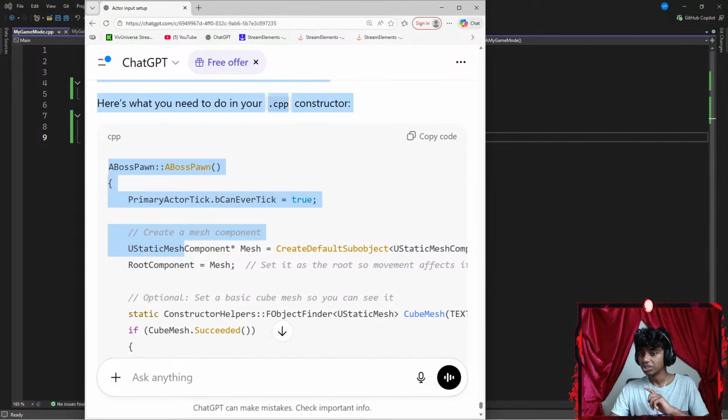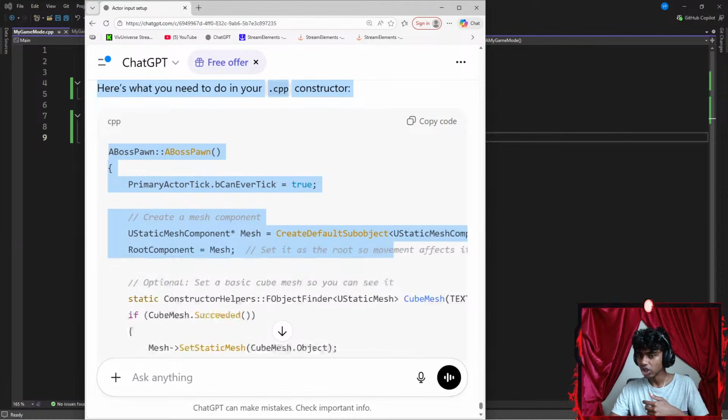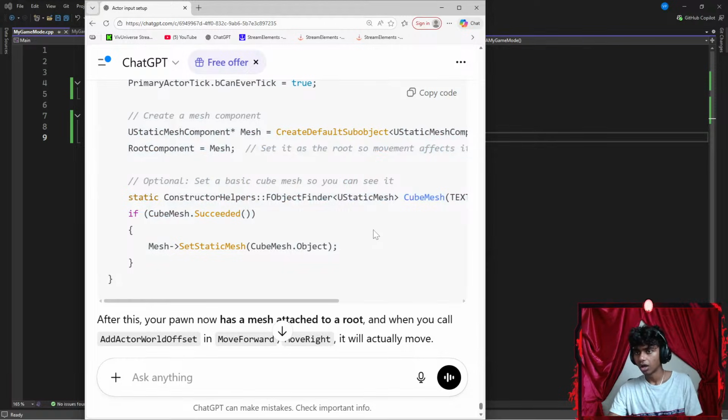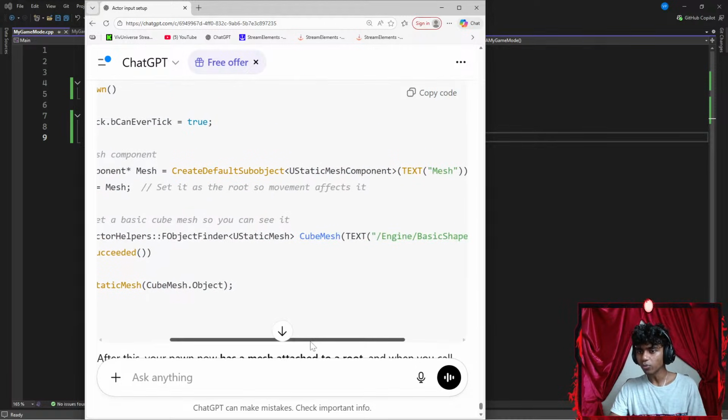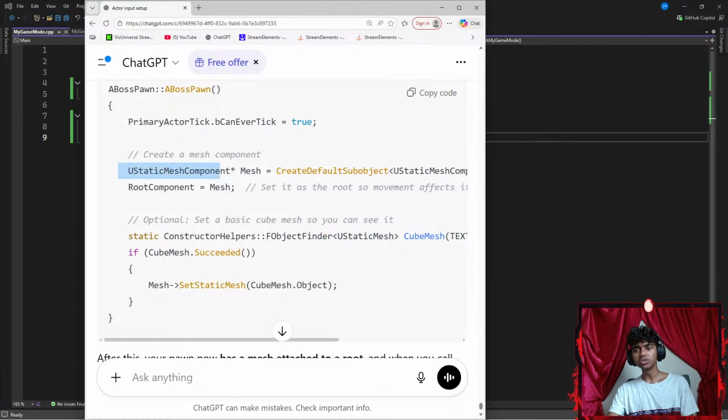Okay, I gotta go with UStaticMeshComponent, which is gonna be called mesh. This goes under my tick's CreateDefaultSubobject. Alright guys, this is maybe a bit too much. Let's see. Okay, so I gotta use StaticMeshComponent. I did work with this before.